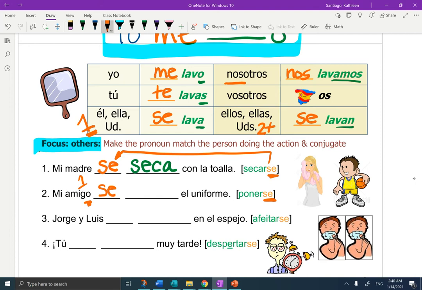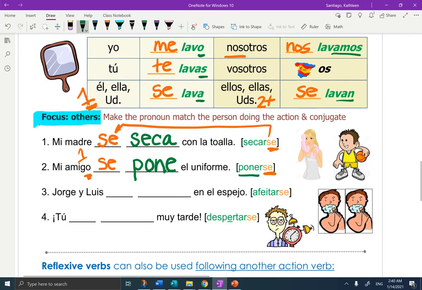Poner is an ER verb. So when I conjugate the ER verb to match one person, it becomes pone, right? Because then it's o, es, e, emos, en. You can pause the video and see if you can do tres and cuatro on your own.